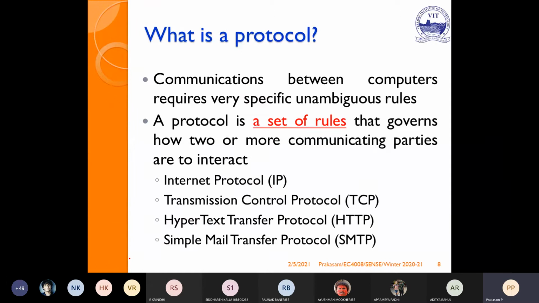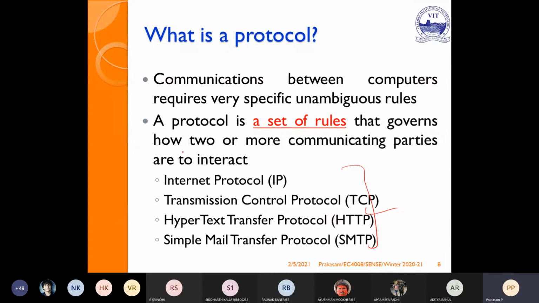Then we will move to packet switching. I think we have seen in the last class what a protocol is. A protocol is a set of rules that governs how two or more communicating parties interact. It is a set of procedures that governs establishing connections between two or more different parties. Examples of protocols are IP (Internet Protocol), TCP, HTTP, SMTP. You will see each and every protocol in detail in the forthcoming modules.